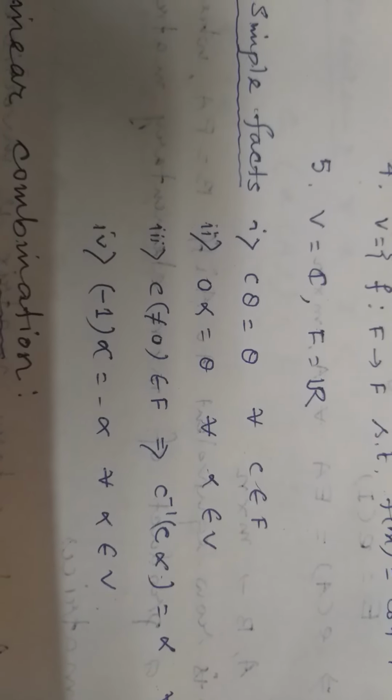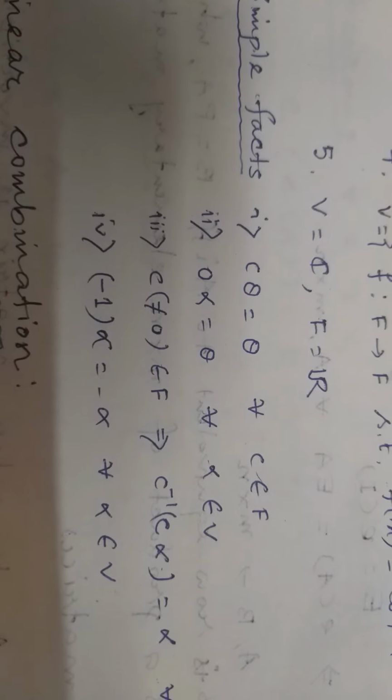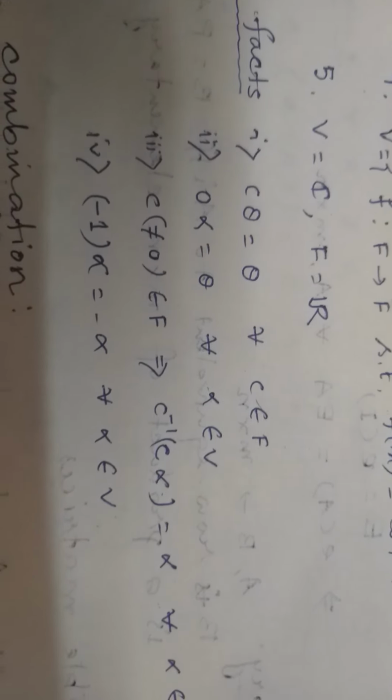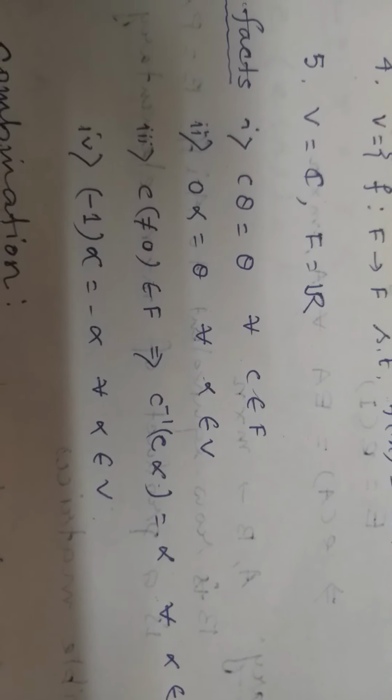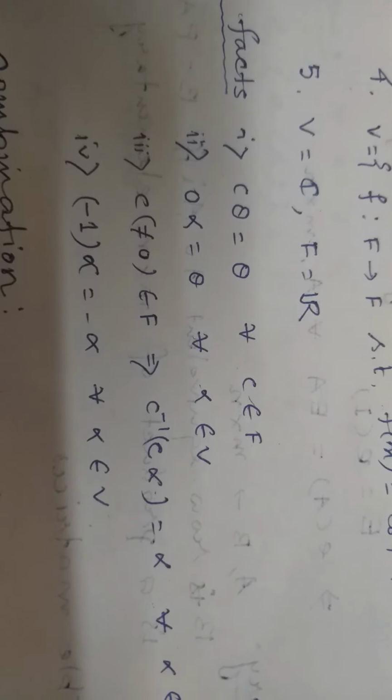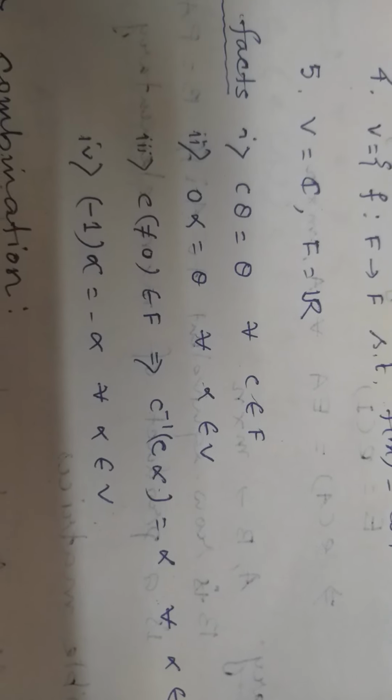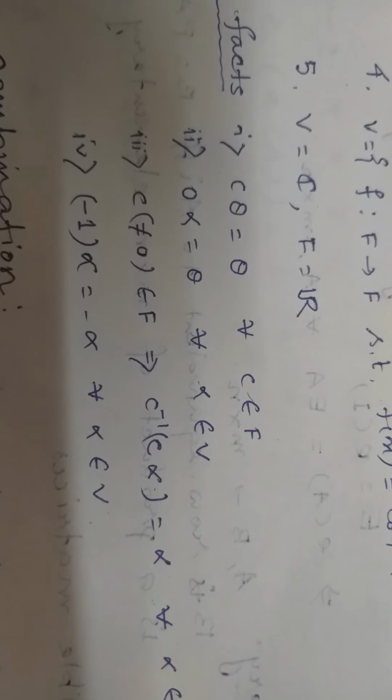Number 3, if we take any non-zero scalar C from F, then definitely C inverse exists in F, and C inverse into C alpha equals alpha for any alpha belongs to V. Number 4, since 1 belongs to F, definitely minus 1 belongs to F, so minus 1 into alpha will be minus alpha for any alpha belongs to V.